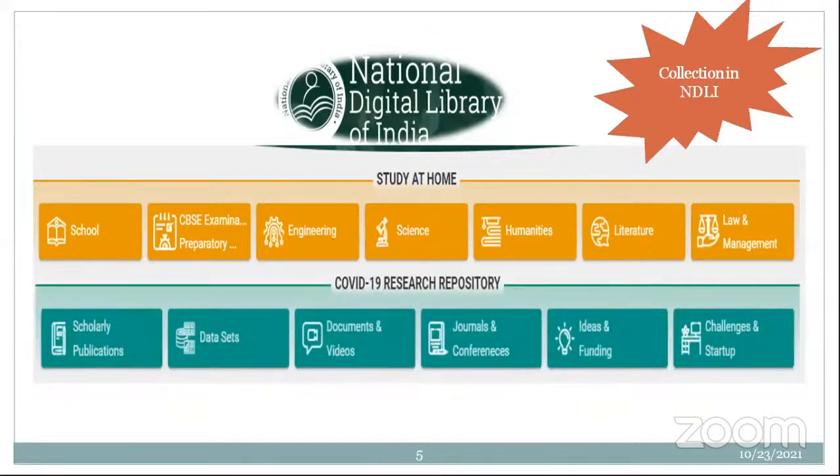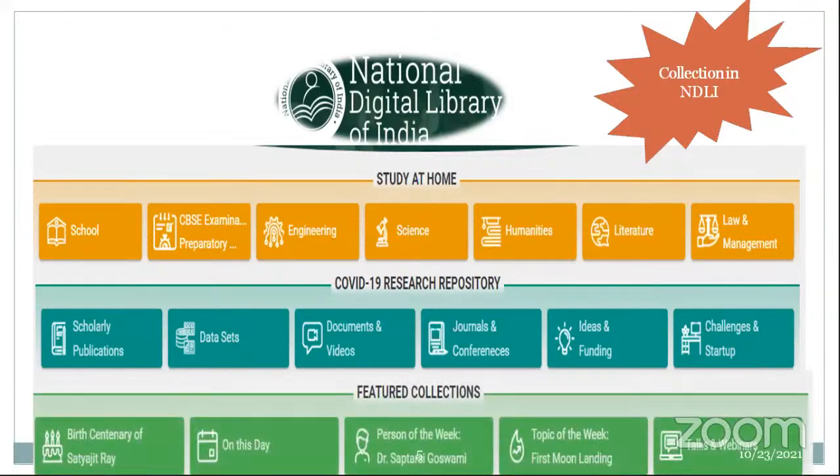And even for COVID, if I want to know the relevant data about COVID, I can access it; these are the recent updates they have made. Scholarly publications on COVID can also be accessed. Data sets, a data set is nothing but, so what is the real data? It is provided by various medical examination centers, and that can also be accessed here. And documents and videos related to COVID, and journal and conference papers, all this can be accessed here in this platform.